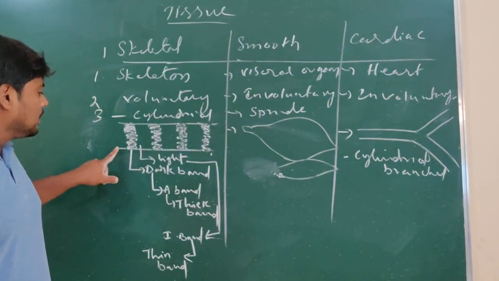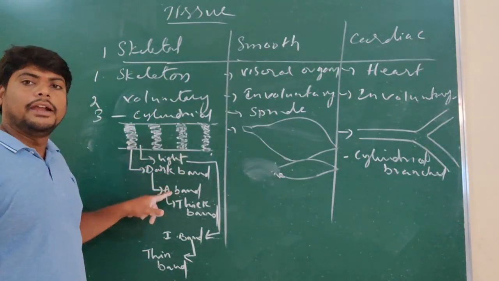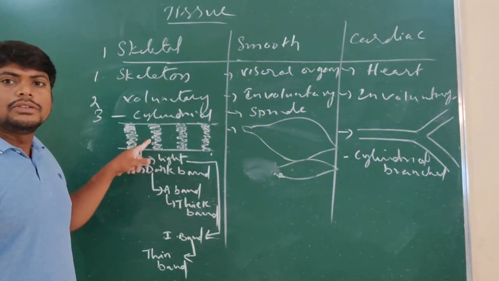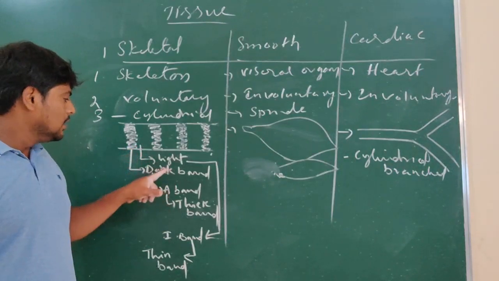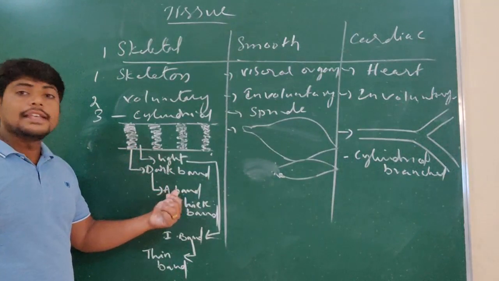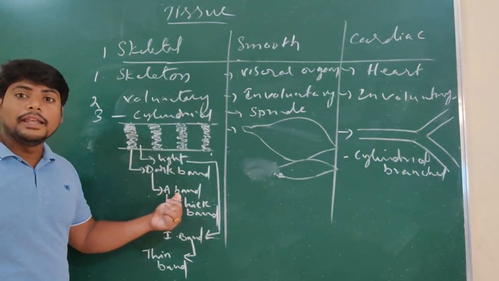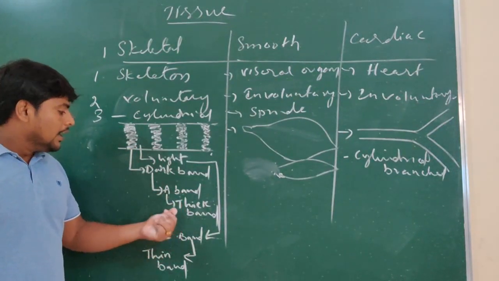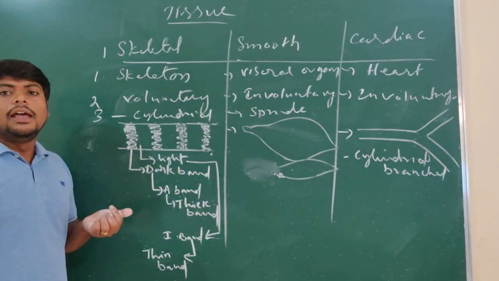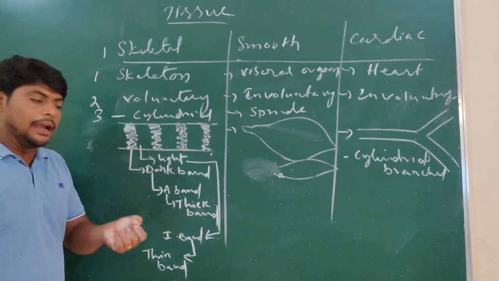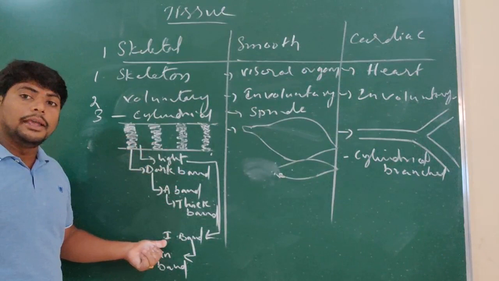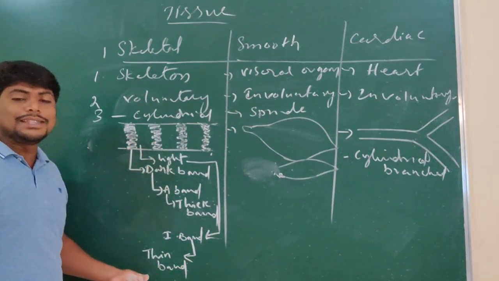The dark band is also called the A band, and it is also called the thick band because it is thick structurally. The light band is also called the I band, and it is also known as the thin band.